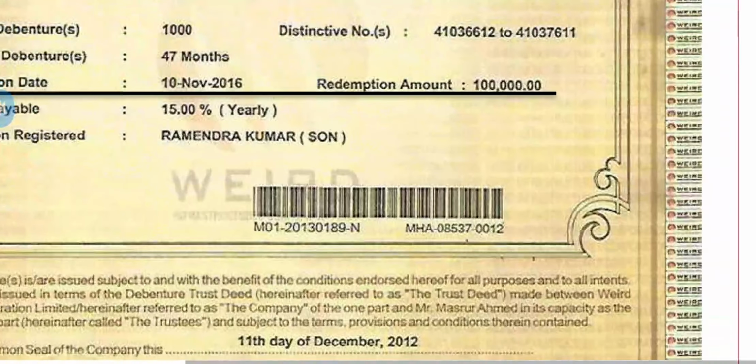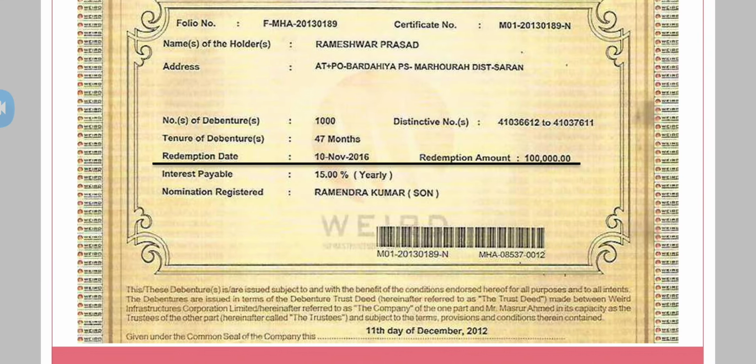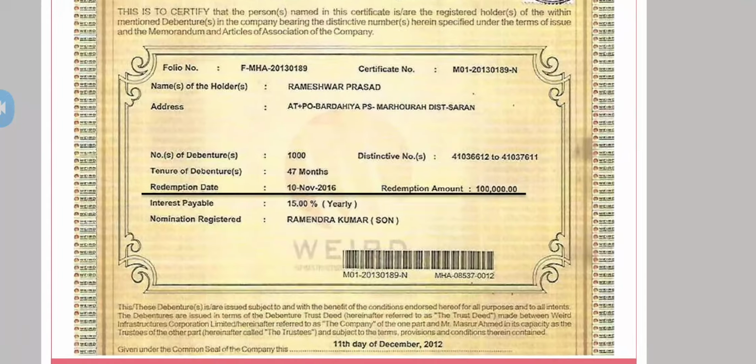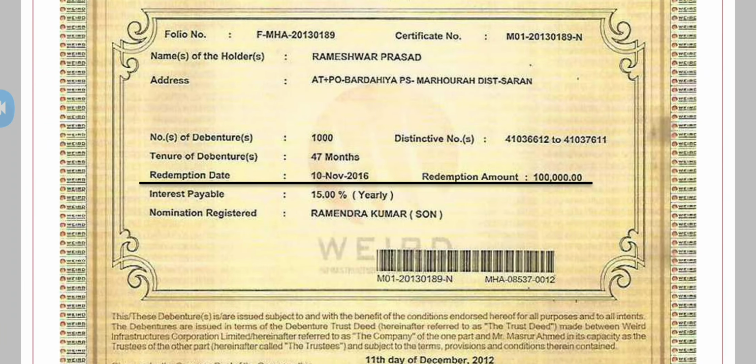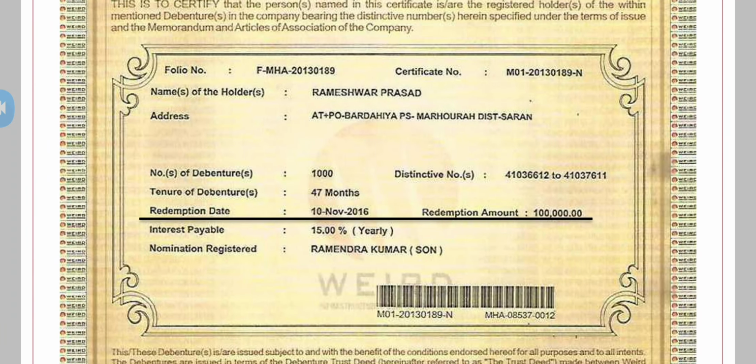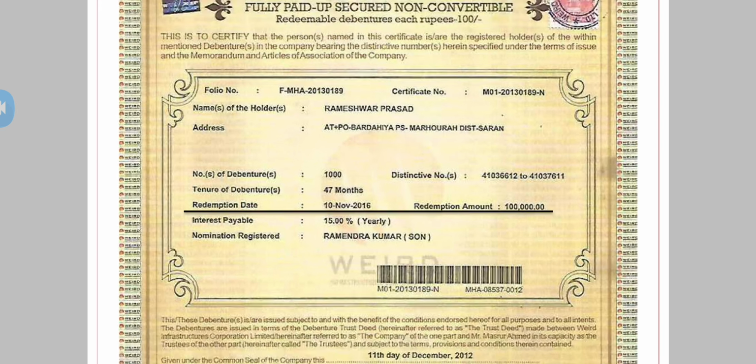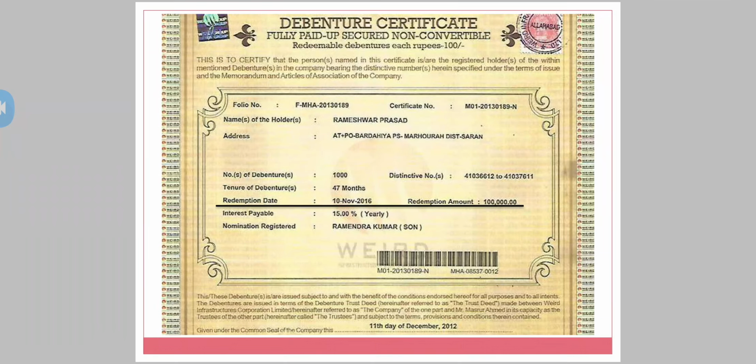See here, this is an example of a debenture certificate. The redemption date is written as 10th November 2016. And the redemption amount is also mentioned in the debenture certificate. So you see, these are the two, along with the interest payable, or at which rate. These are the other important pieces of information mentioned on the debenture certificate.